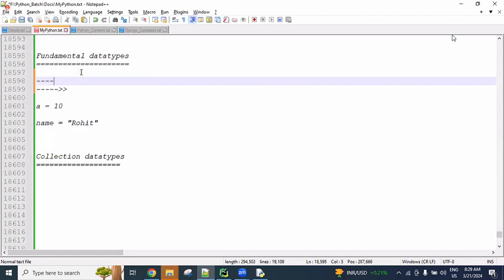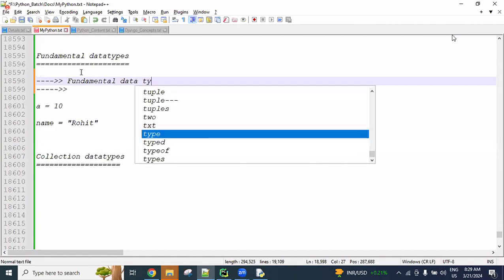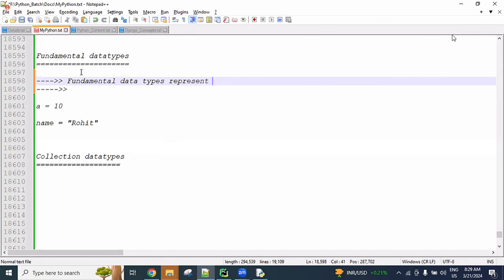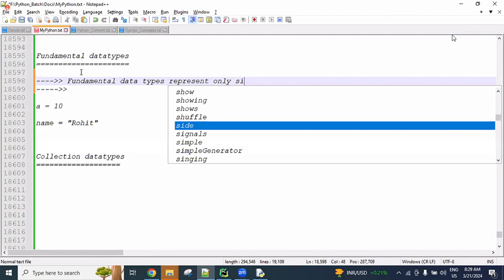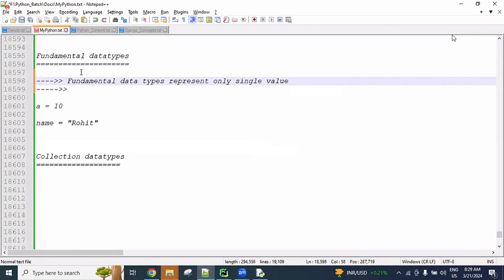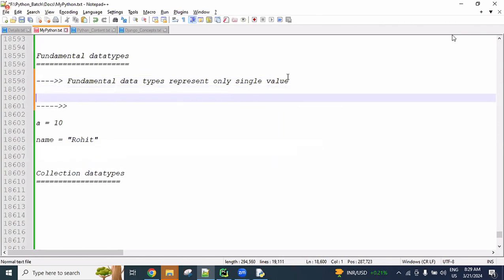Here, I will write some points related to the fundamentals. Fundamental data types represent only single values in the memory allocation.